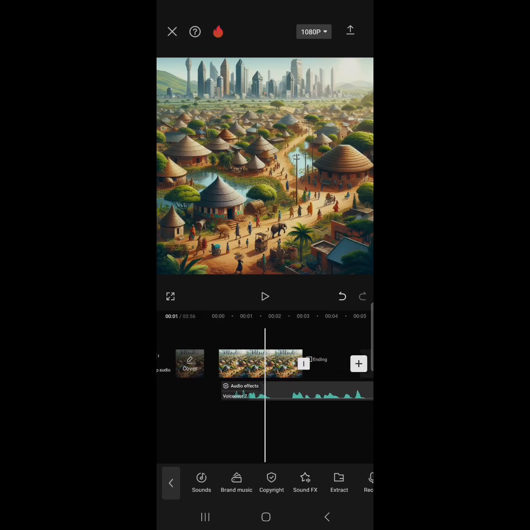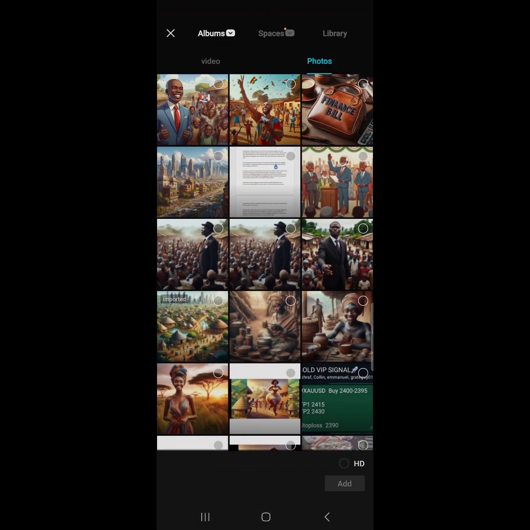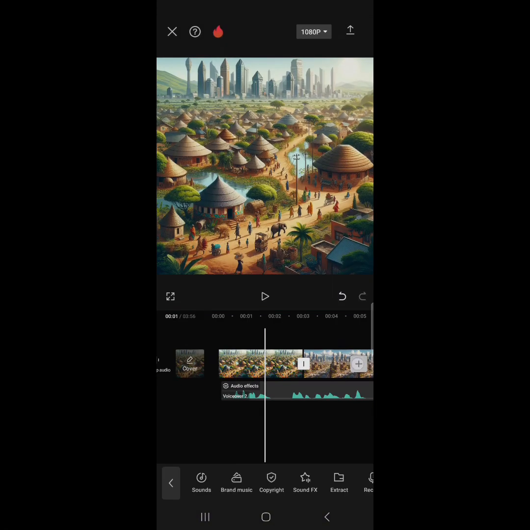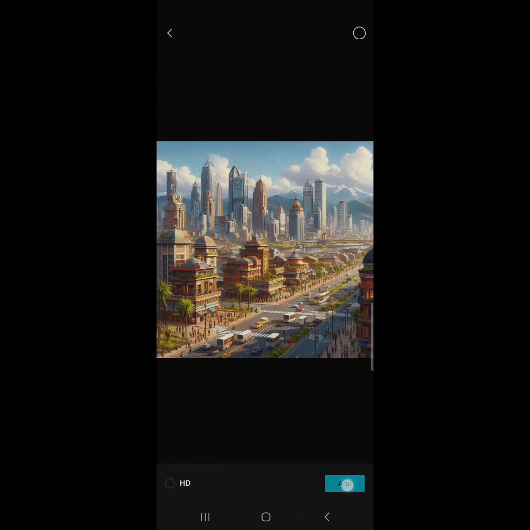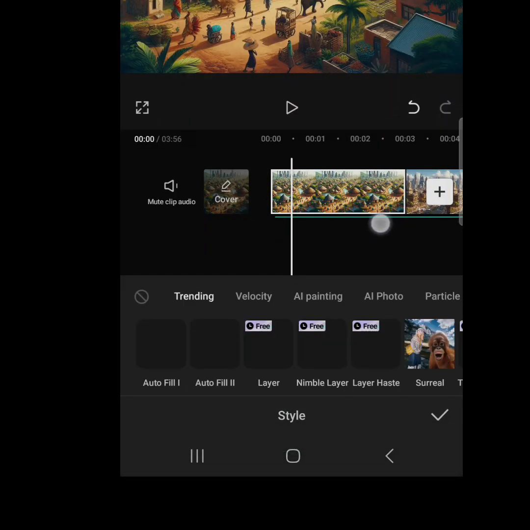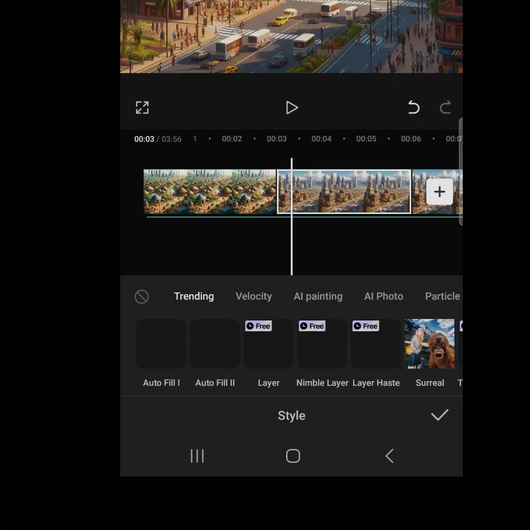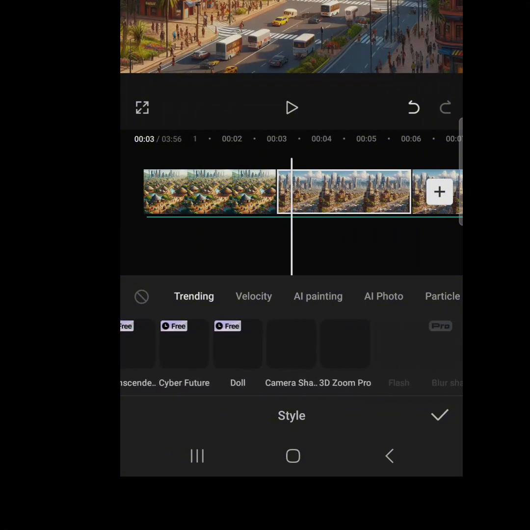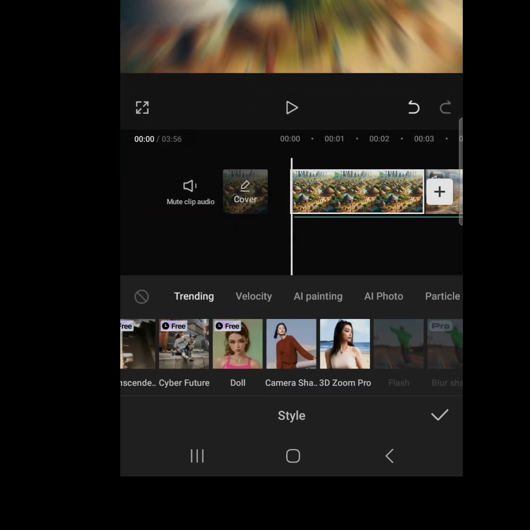After recording all of your narration, you're going to take the images that you have already generated and place them where you want them to be as your narration goes. After placing everything, now you can start editing your work. You can adjust it the way you want. You can use the tools that are already in CapCut, and use the ones that are not marked pro, because the ones marked pro, you have to pay for.